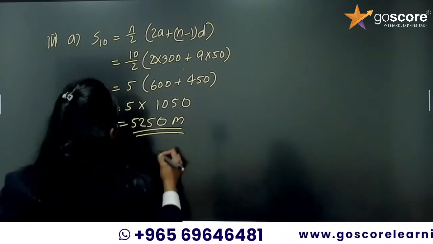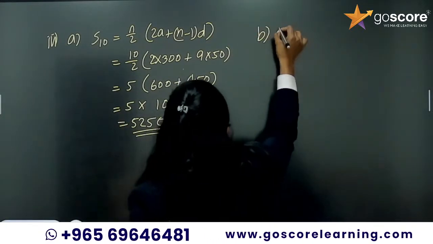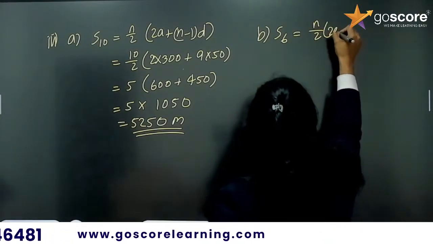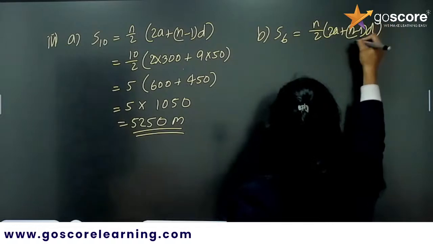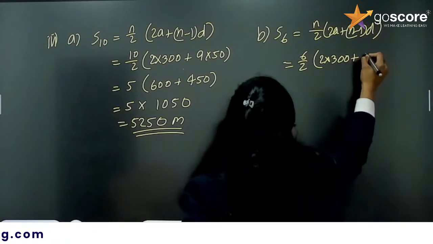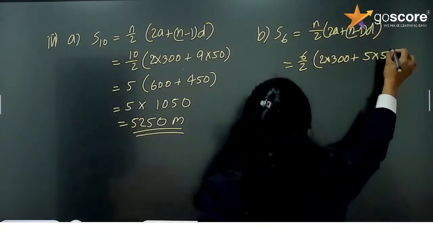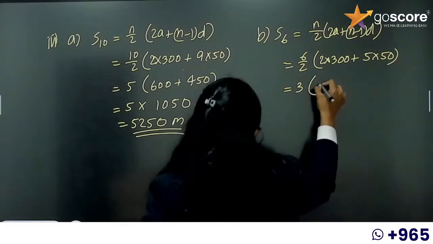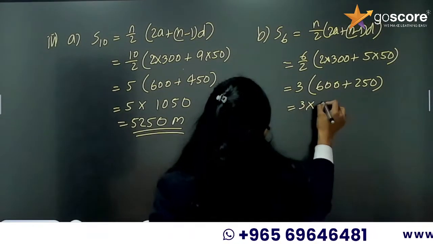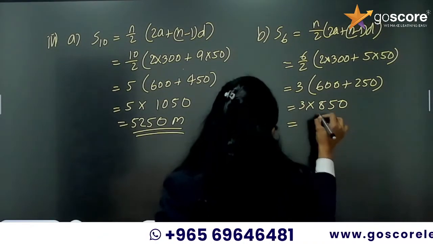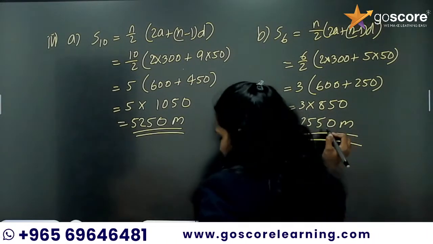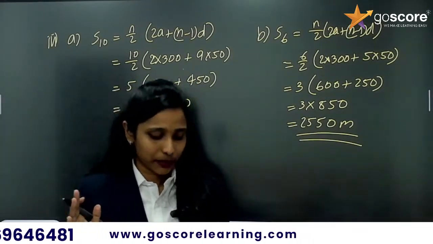5250 meter. Now in the B part it is S6. Okay, when we stop in the 6th round, again n by 2 into 2a plus n minus 1 into d, which is equal to 6 by 2 into 2 into 300 plus 5 into 50. So it will be equal to 3 into 600 plus 250. So 3 into 850, which is equal to 2550 meter. So we finished our set 2 paper.